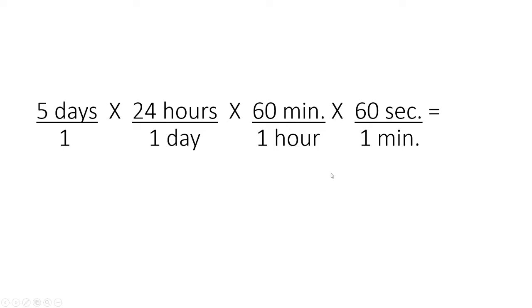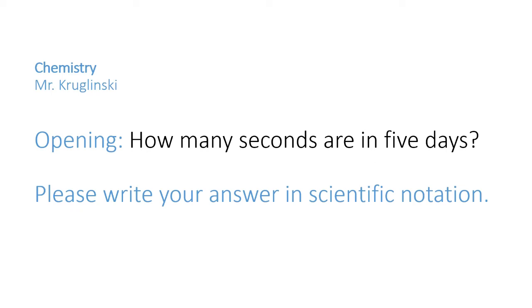And then one more conversion factor. We need to know that there's 60 seconds in 1 minute. I'm going to choose this conversion factor with minutes in the denominator so that we have minutes in the numerator and they will cancel out. So days and days cancel out, hours and hours cancel out, minutes and minutes cancel out, and all that's left is seconds. Well, remember the problem? We're solving for seconds. So the fact that the only unit left over is seconds means we set up the problem correctly.